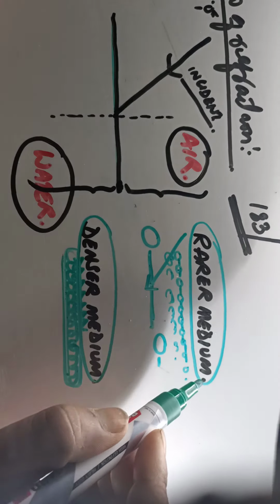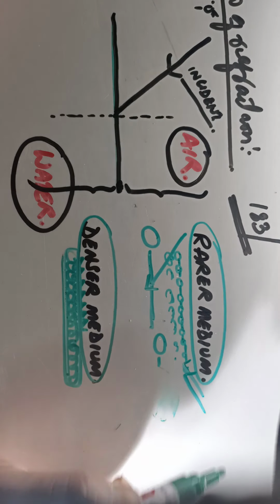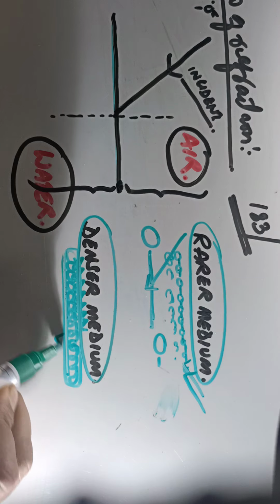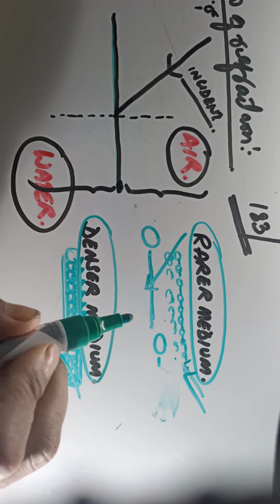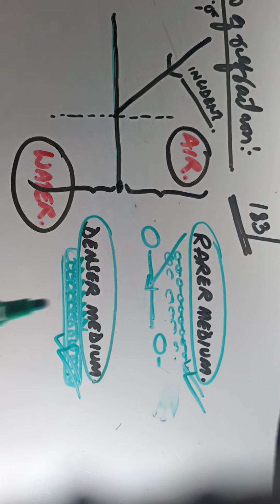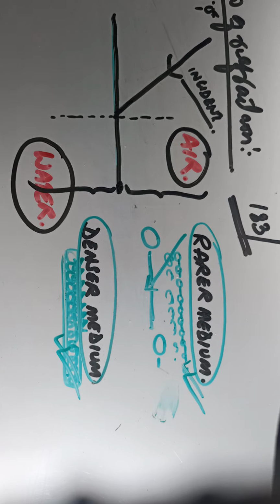Very important point for you to keep in mind, it is easier for light to travel in rarer medium, and it is comparatively difficult for the light to travel in a denser medium. So once you have understood what is this rarer and denser, rarer means the medium in which the light can travel easily, because the distance between the molecules is quite much, right? When it comes to denser medium, it is the medium in which the light cannot travel that easily. Okay. So now we come back to the topic, for understanding this denser and rarer.